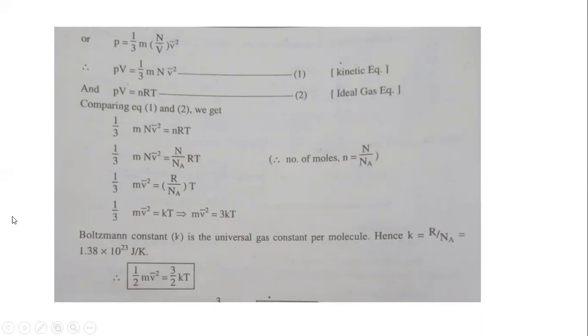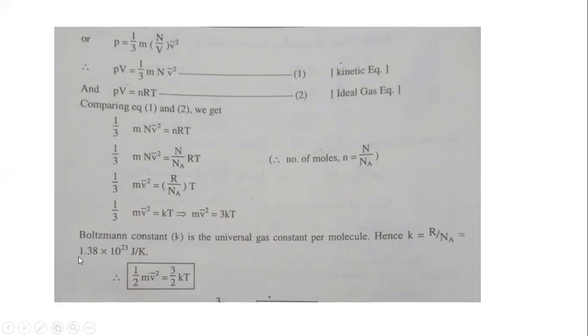How kT? Boltzmann constant: k is equal to R over N_A. So in place of R over N_A we can simply write the Boltzmann constant k, and m v square bar is equal to 3 kT.